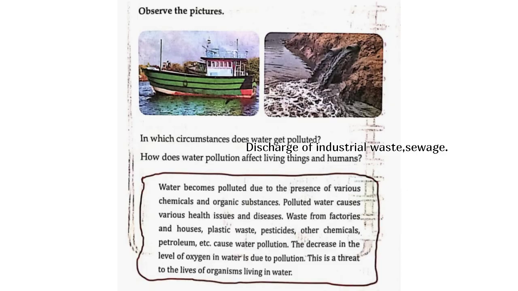Waste from factories and houses, plastic waste, pesticides, other chemicals, petroleum, etc. cause water pollution. The decrease in the level of oxygen in water is due to pollution. This is a threat to the lives of organisms living in water.